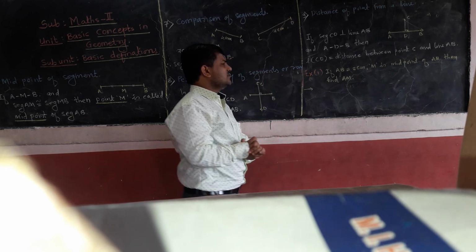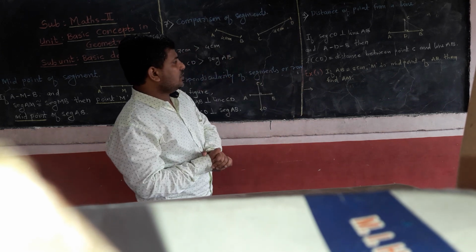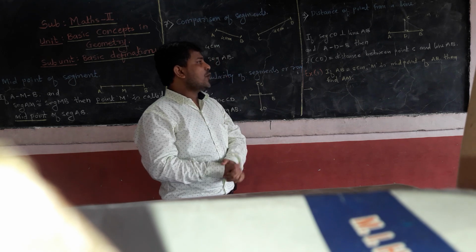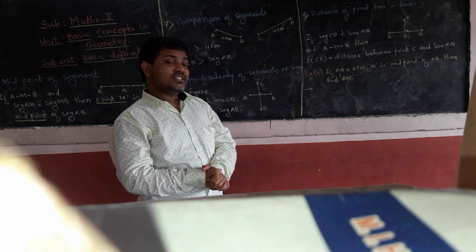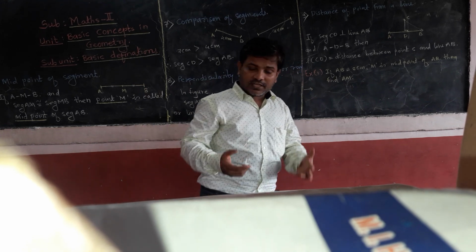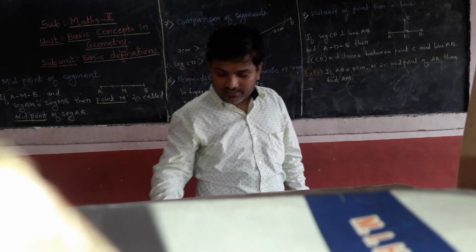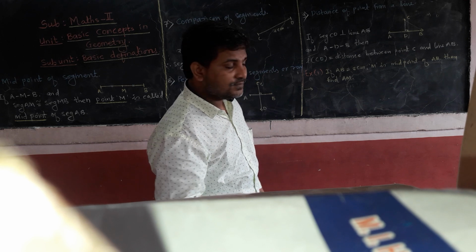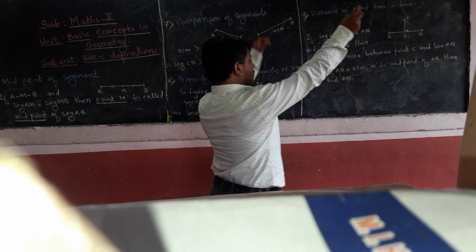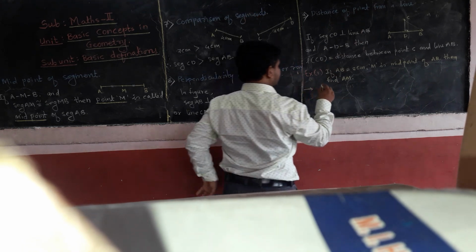One more example is given here. If AB is 8 cm, and M is the midpoint of segment AB, then find the length of AM. Guess what will be the answer? You can find it orally. Yes, it's 4 cm. Let us see.